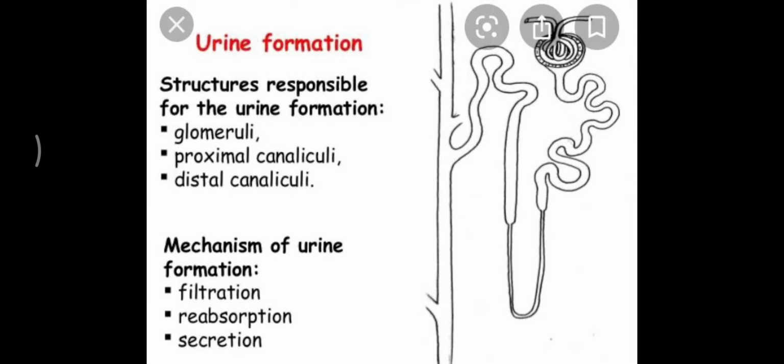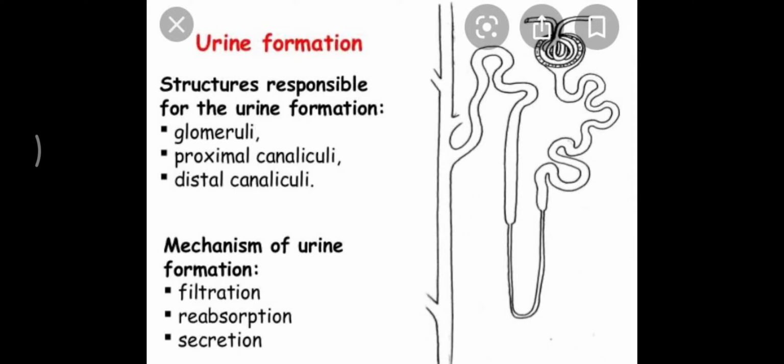So, let us begin with urine and its composition. Urine is a transparent fluid, slight yellow in color. It has 90% of water, 2.5% of organic substances like urea, vitamins, hormones, and 1.5% of inorganic solutes.